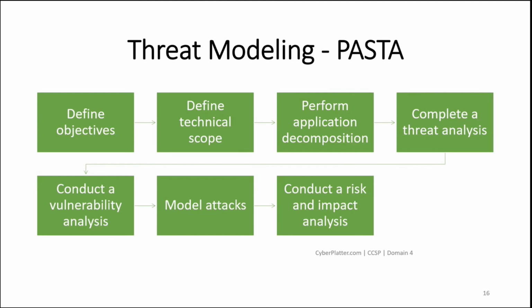You should be reviewing your operating system, database, network, and application scans, as well as all dynamic and static code analysis results to enumerate and score existing vulnerabilities. The primary output of this stage is a correlated mapping of all threat attack vectors to existing vulnerabilities and impacted assets. Model attacks. During this stage, you simulate attacks that could exploit identified vulnerabilities.